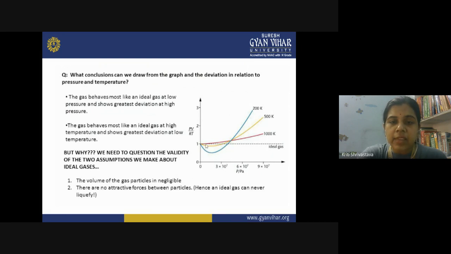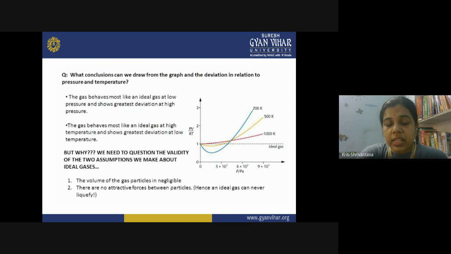What is ideal gas behavior? This straight line is the ideal gas behavior, right? So any curve which is similar to the straight line is showing the ideal behavior of the gas. That ideal behavior can be seen when the pressure value is low and temperature is high. So these are the two conclusions that we can draw here.